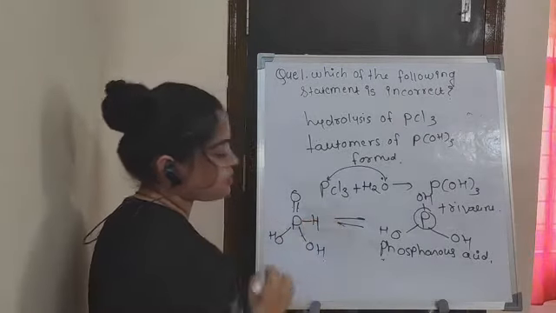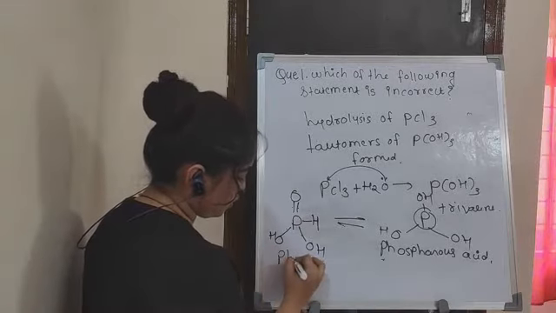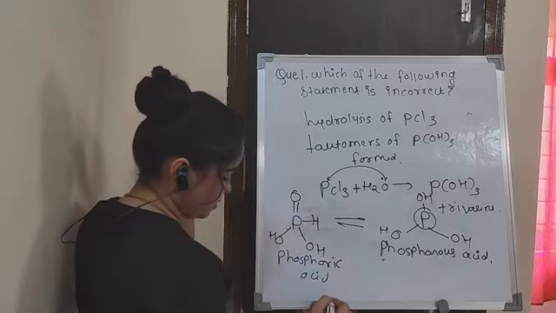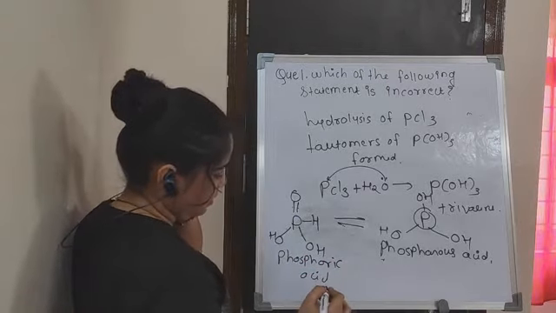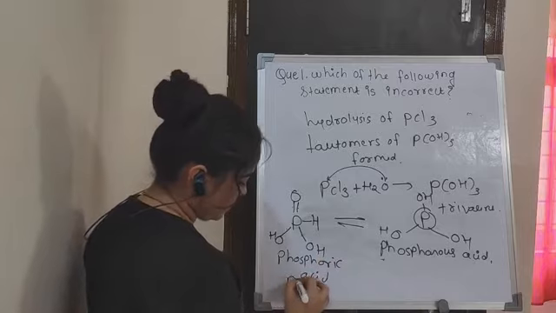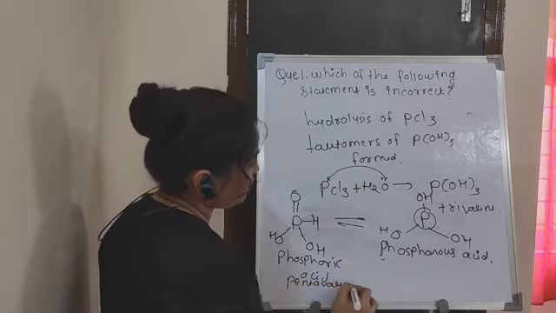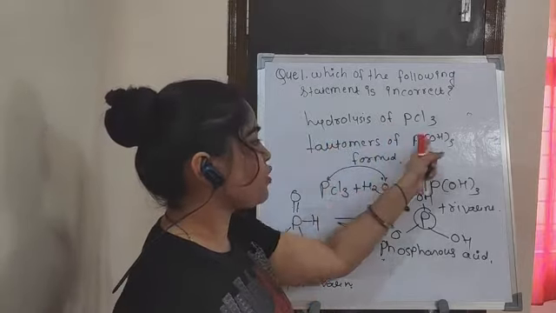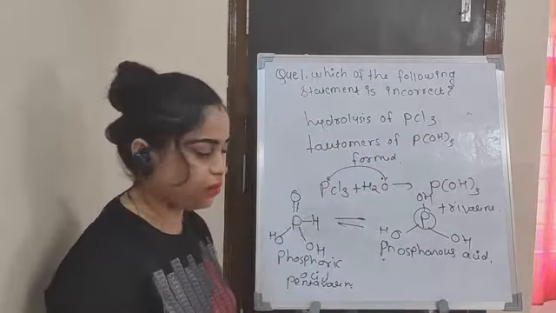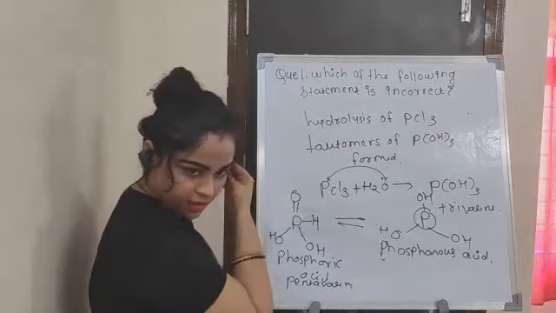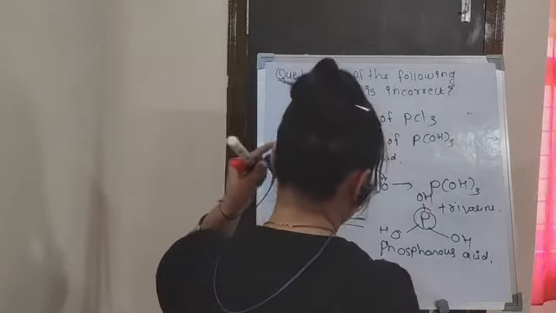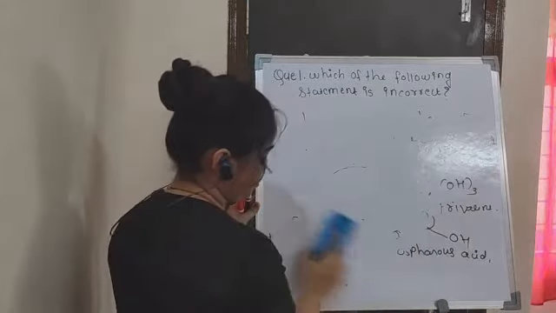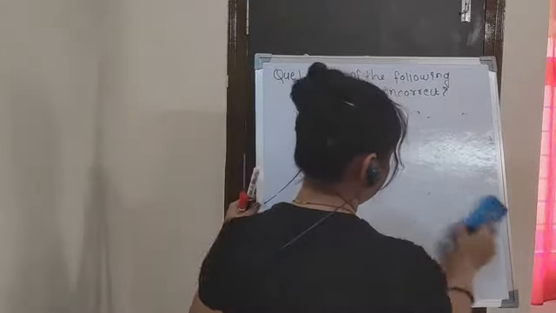So H is added here. So this is called phosphoric acid. In this case you can see here this is pentavalent. So this statement is correct. In the case of hydrolysis of PCl3, the tautomers of POH3 are formed. Okay, so another statement is given. We have to move toward the other statement.